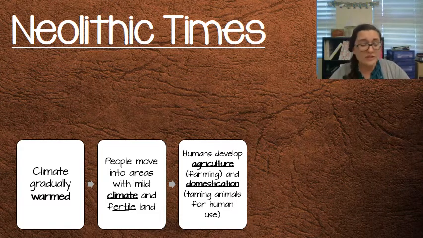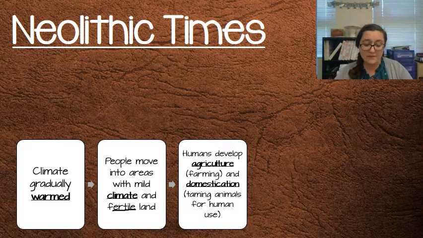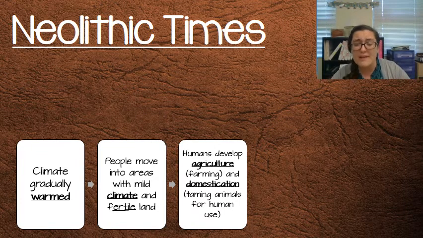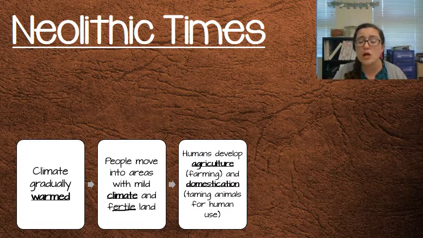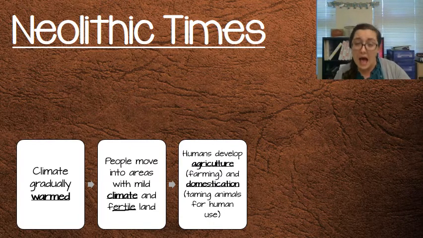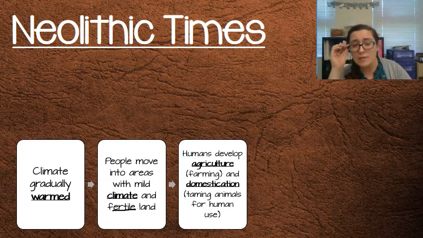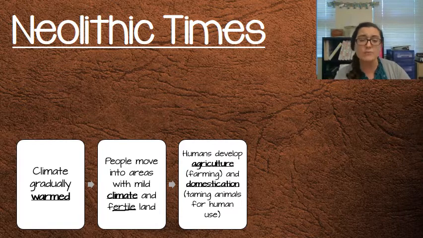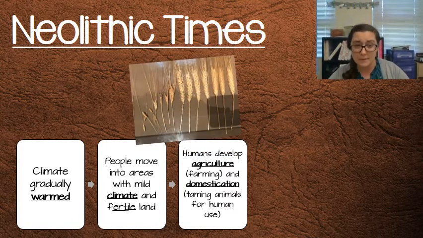And agriculture is just a big fancy way of saying we are going to work together. And specifically, it's systematic agriculture. We have a system for this. It's not just scatter a few seeds here and hope they grow. We actually start to plan out how we're going to farm. And we start to tame animals for human use. And this is a process called domestication.